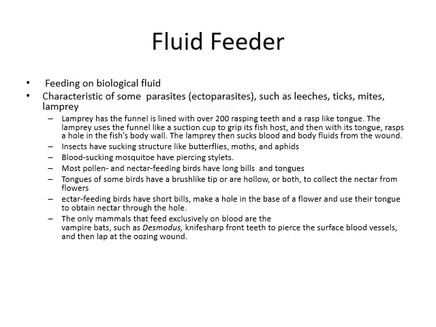Fluid feeders feed on biological fluid. This is characteristic of some parasites such as leeches, ticks, mites and lampreys. Lampreys basically have very sharp teeth present on their tongue. They use suction cups to grip their fish host, then make a hole, secrete an anticoagulant, and then blood sucking starts.